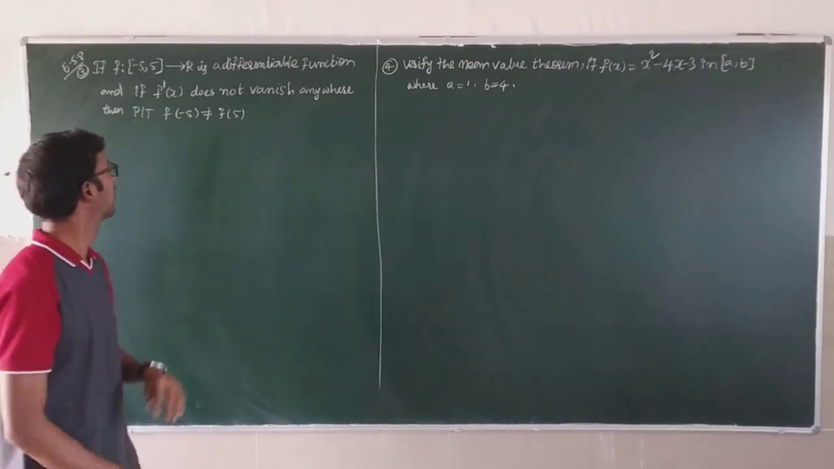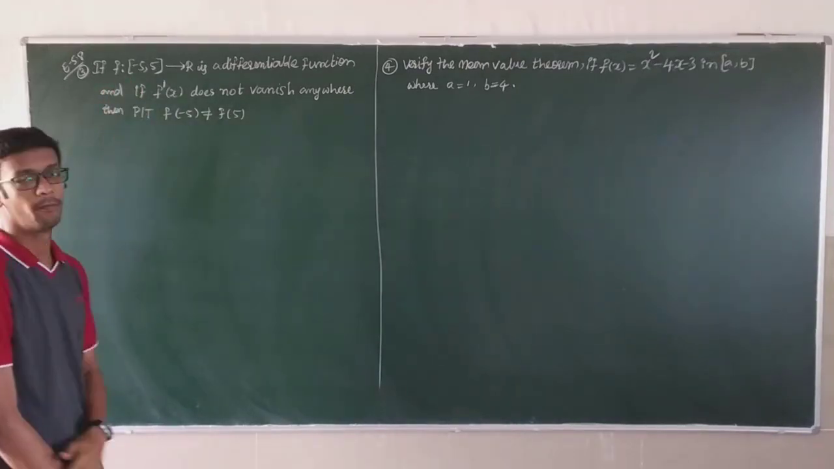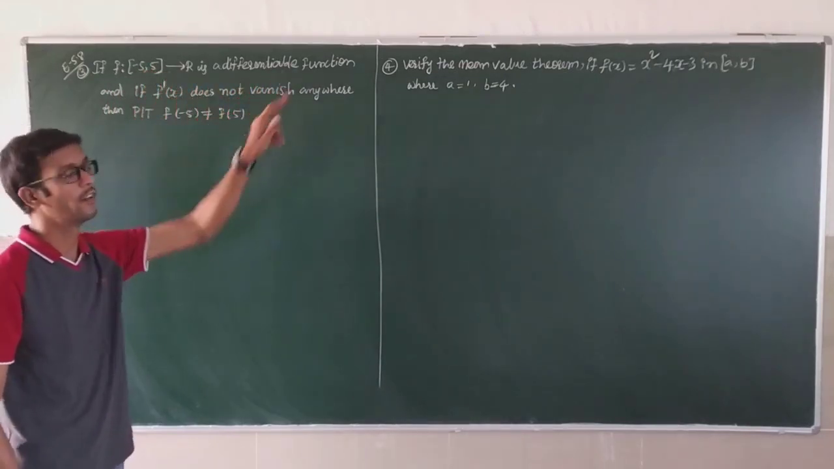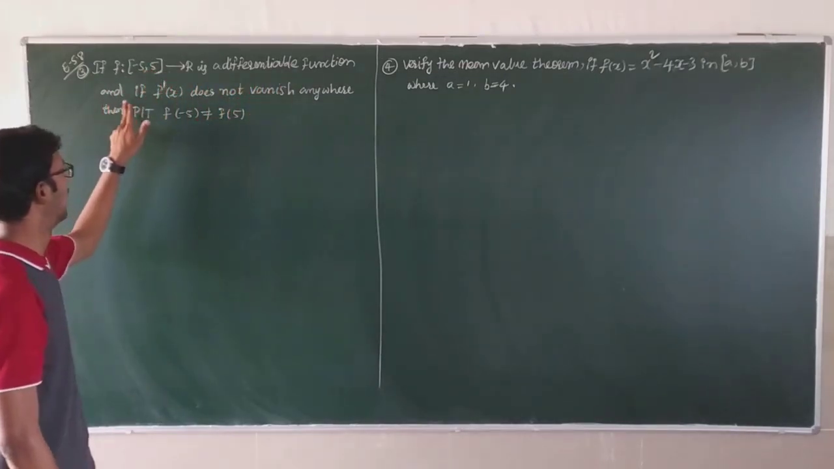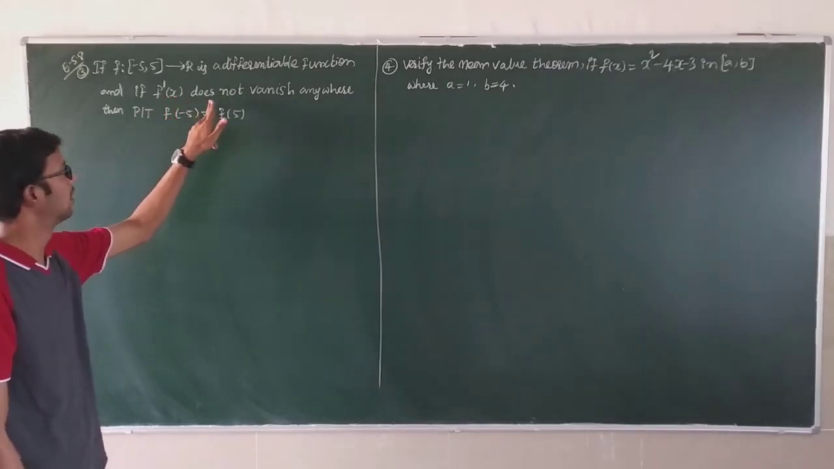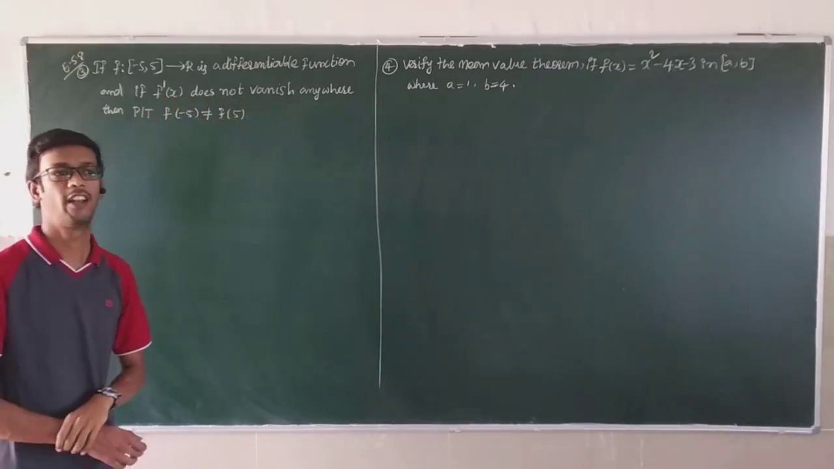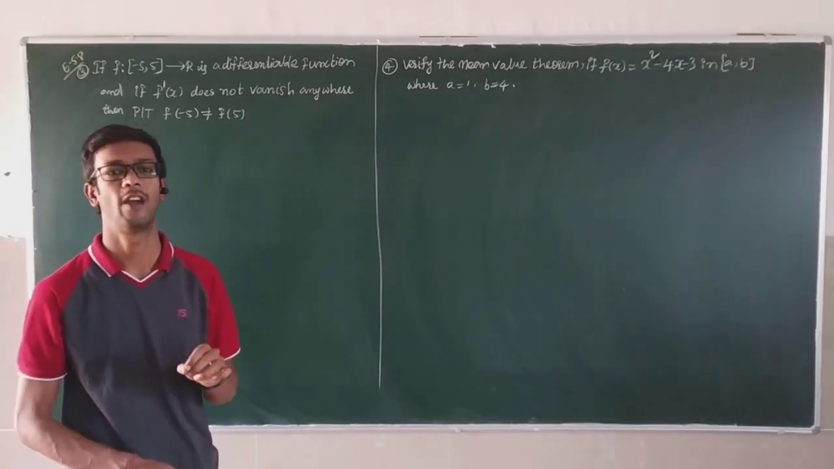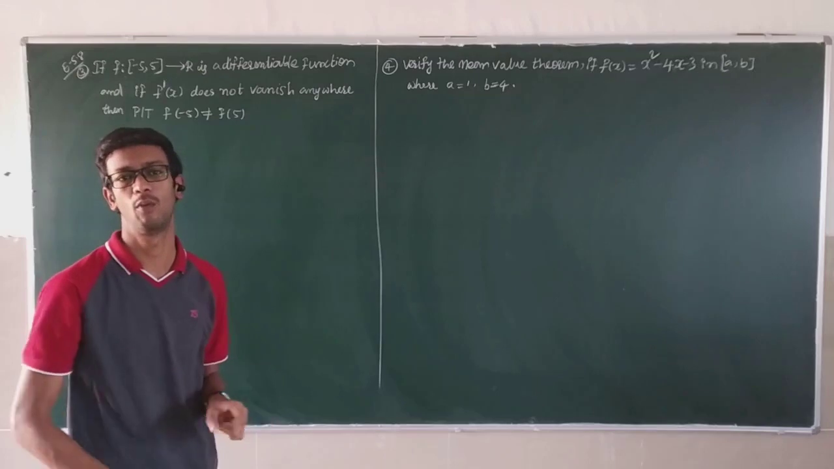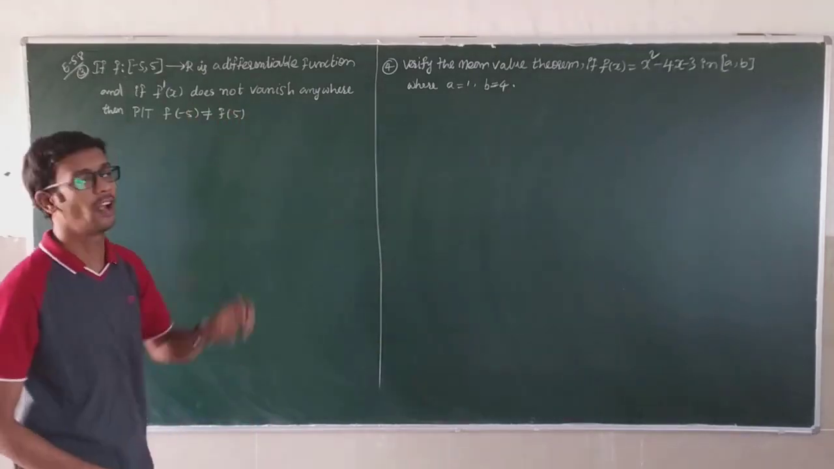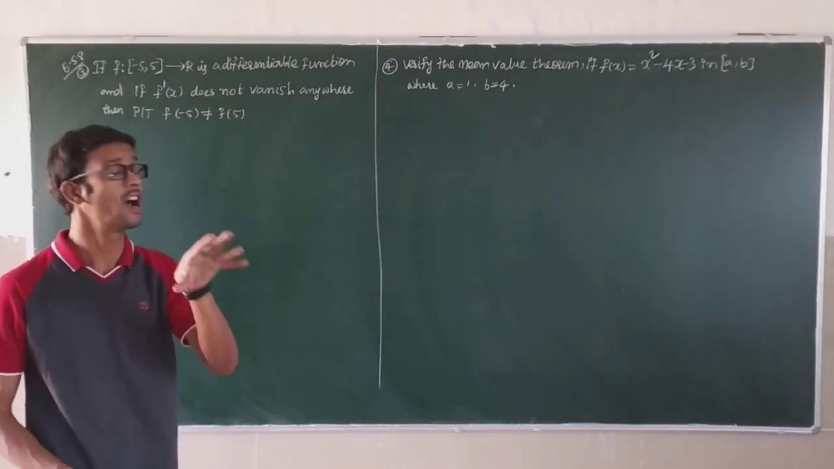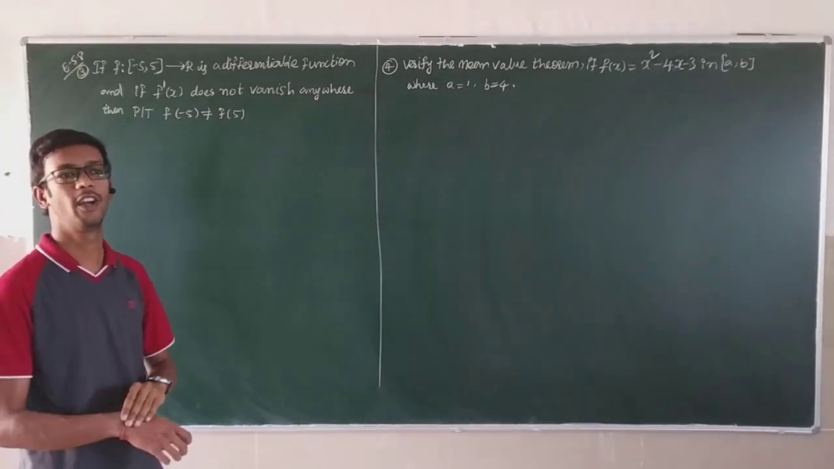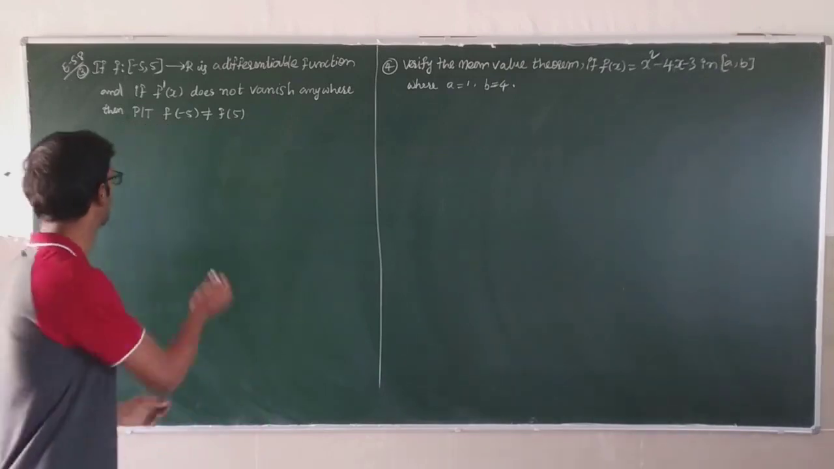Next, problem number 3. If f mapping from the closed interval [-5, 5] to R is a differentiable function, and if f dash of x does not vanish anywhere, does not vanish means it is not equal to 0 anywhere, prove that f of -5 is not equal to f of 5.